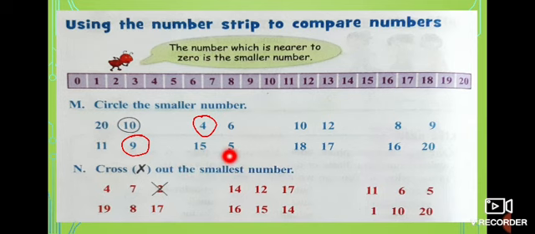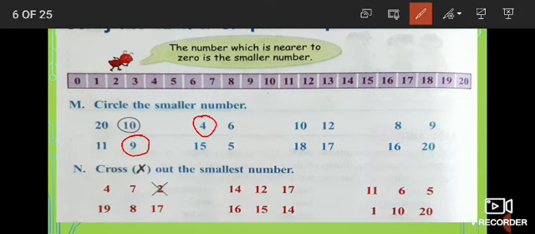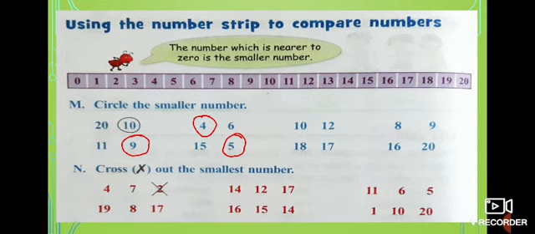15, 5. Where is 15? 15 is here. And where is 5? 5 is here. 0 to 5 and 0 to 15. Which is very near to 0? 5 is near. So, which is the smallest one? 5 is the smallest one. Now, you understand it? Now, look at the next one.